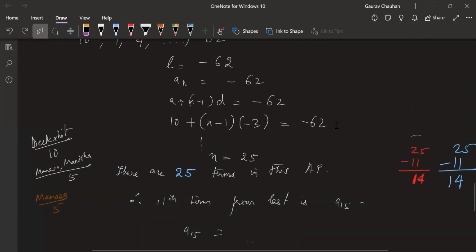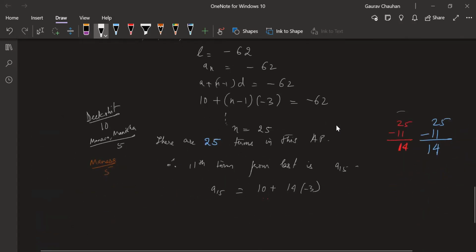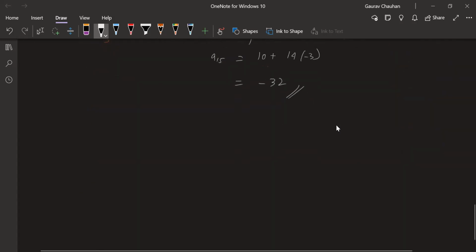and then you find A15 for the original AP only, not for the reversed AP, because we are using the original AP here. That will be 10 plus 14 into D, which is how much? -3. Yeah, if you wanted to do it this way, but I'm not doing it. Basically if you solve this, you will get again -32. Not doing it, moving ahead. This is another way you could do it if you wanted to, but I'm just clarifying that.